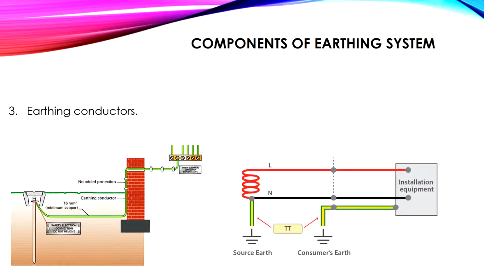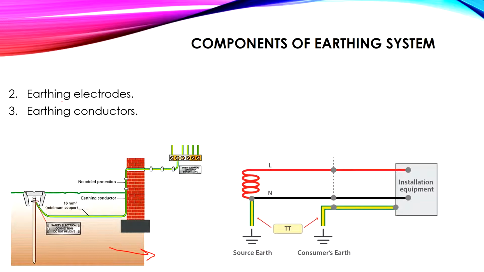Here is another image for this. This is our earthing cable, our earthing conductor. It goes to an electrode, and this electrode is immersed inside the soil. So the first component is the earthing conductor.